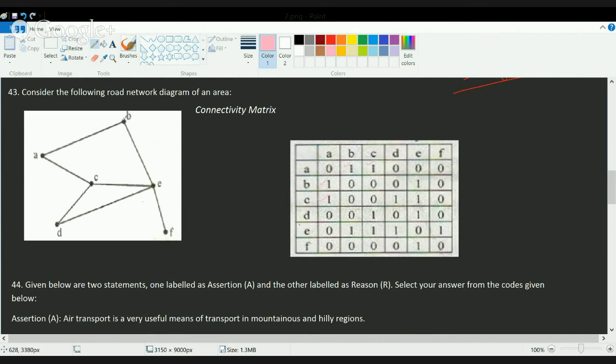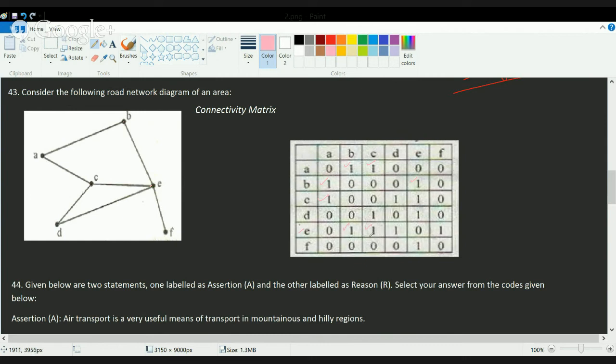Then B joins with A and E. So B would join with A and E, and that's the correct choice here. Then E would join with 3 things, that's C, B, and F. So E would join with C.